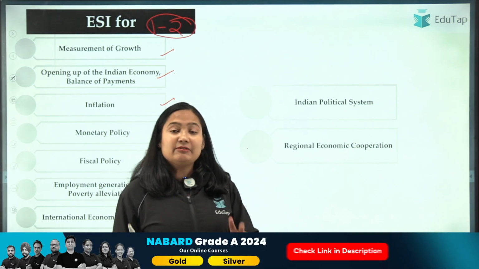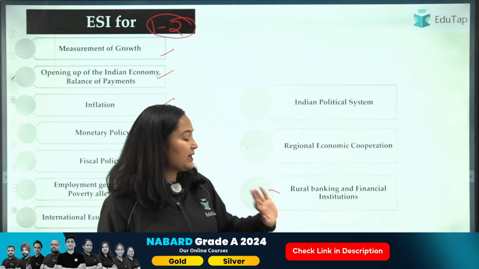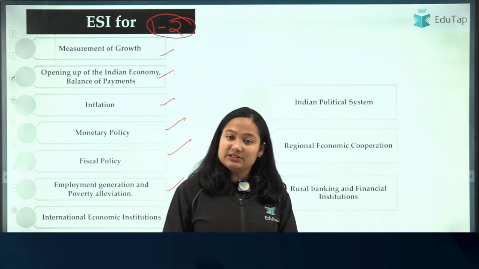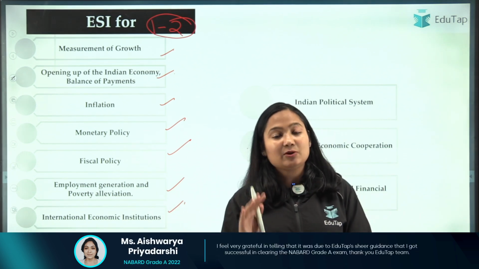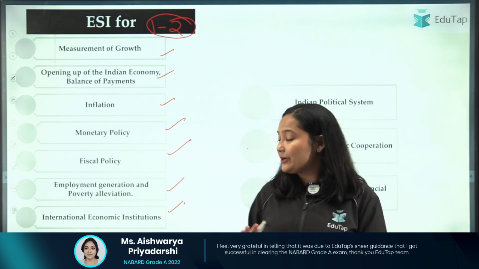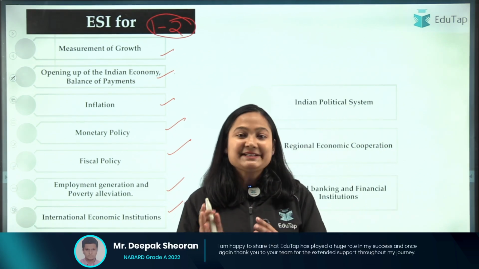Okay. इसके अलावा for phase 2 there is one chapter that you can prepare that is related to the rural banking and financial institution. Right. So this you need to prepare, and rest you will be able to deliver well in the ESI if you cover the syllabus at least once. So for revision you can refer to this, but syllabus आपने एक बार करना है. With this, let's end this video.